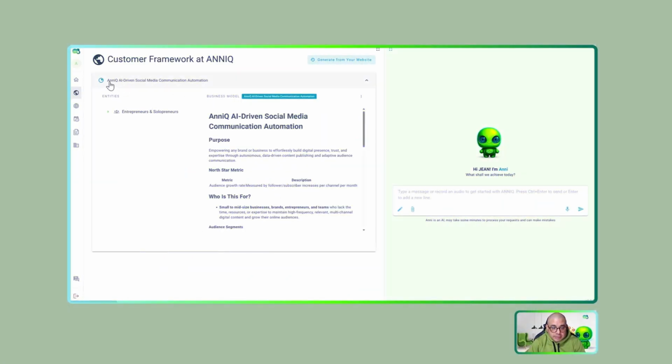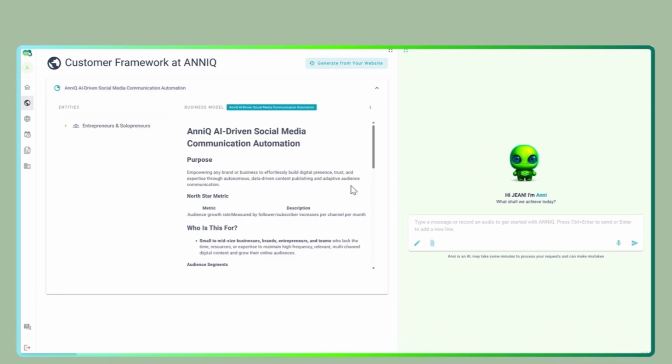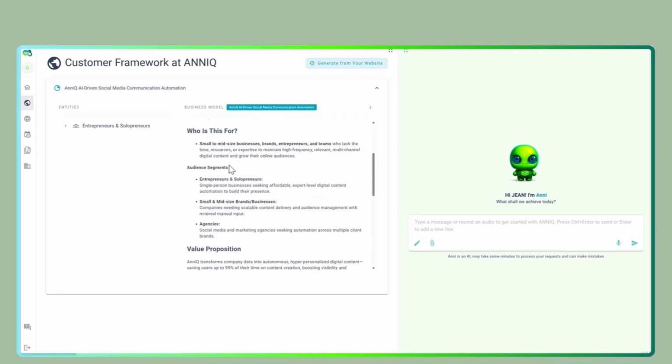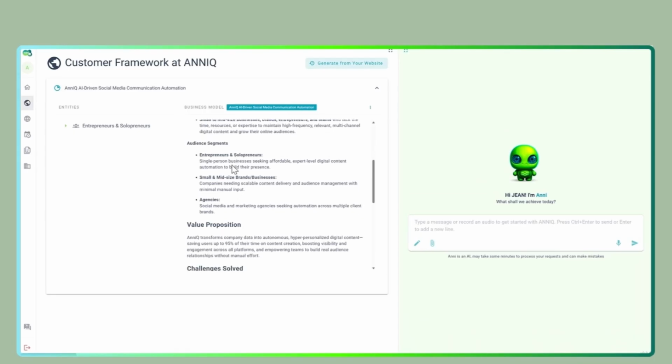Any creates for me this business model, NEQ AI-driven social media communication automation. This is the headline that Any creates for me and gives me into the business model a purpose, a North Star metric, who is my audience, and start diving into my audience. That is the core of NEQ.